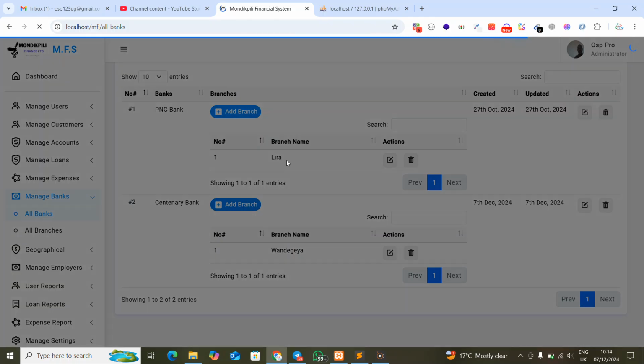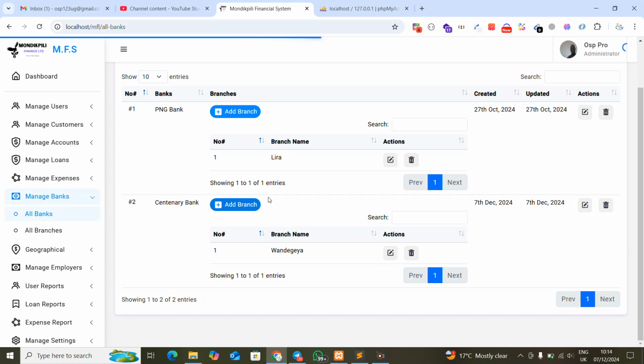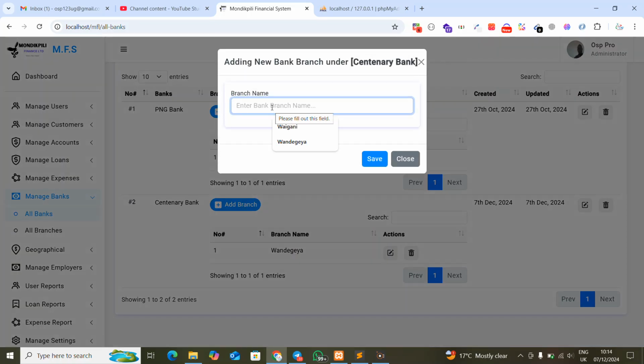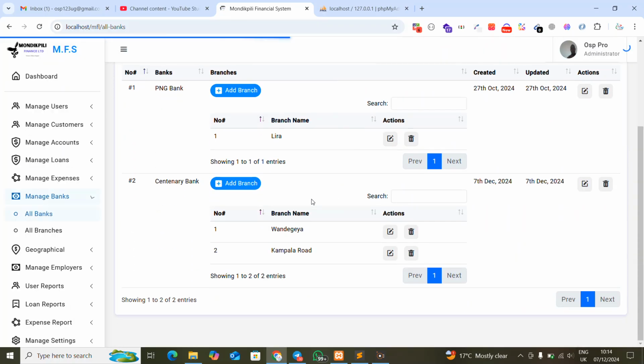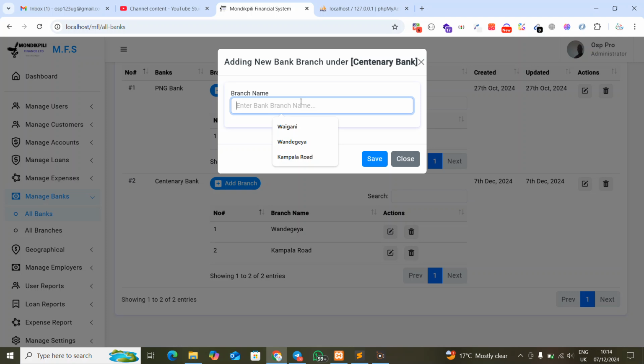You can add more branches that you would wish to have. Maybe we have another branch, maybe Kampala Road. Let me see if that's another branch. You're adding more branches of the bank you want to add into the system. We have maybe another one, let me say Gulu, if that's also another branch you're adding.